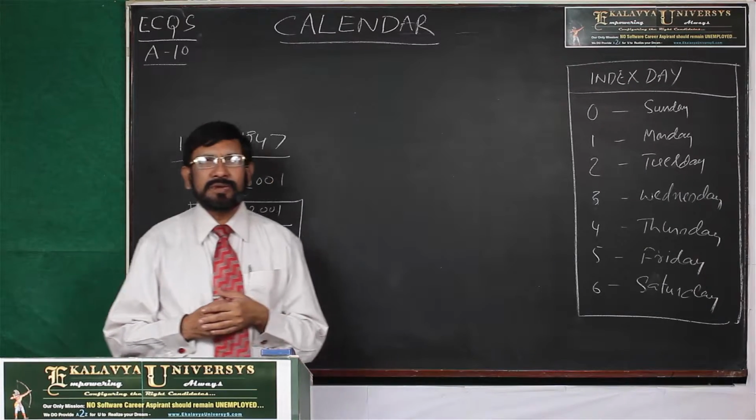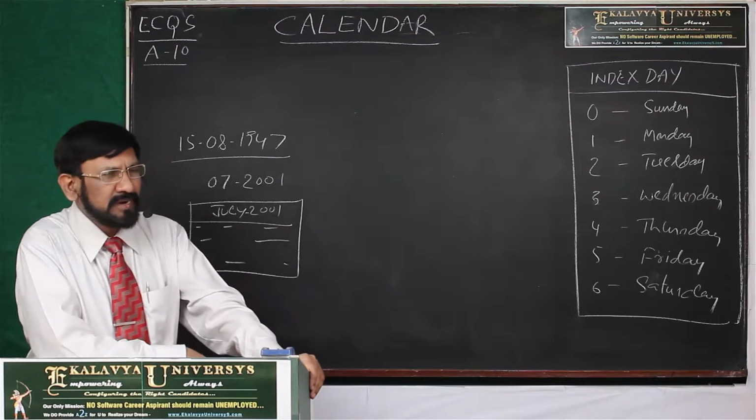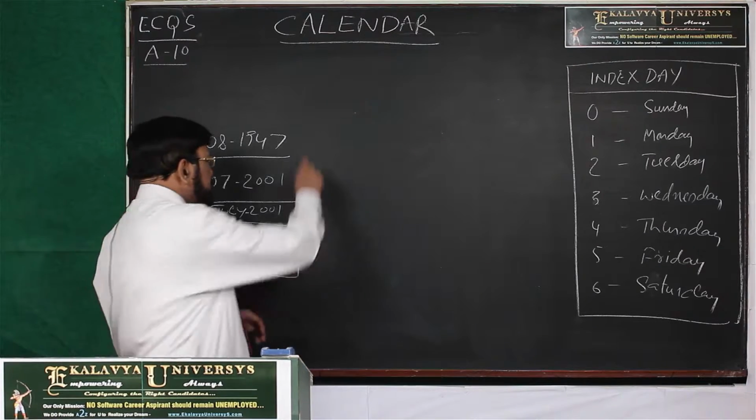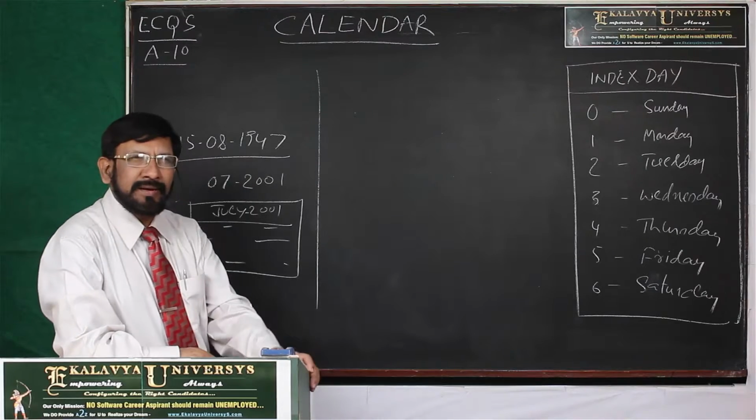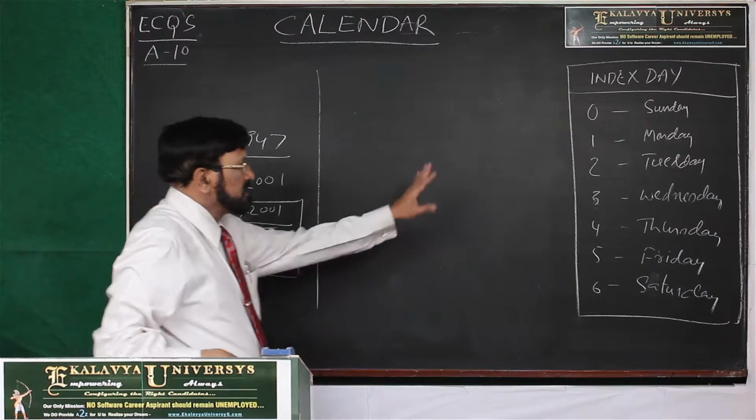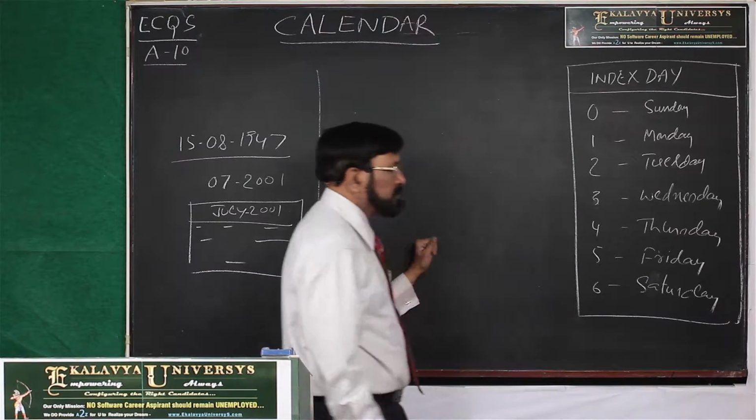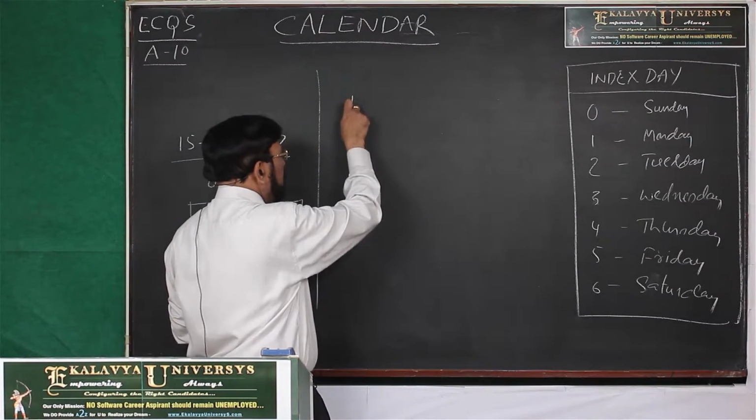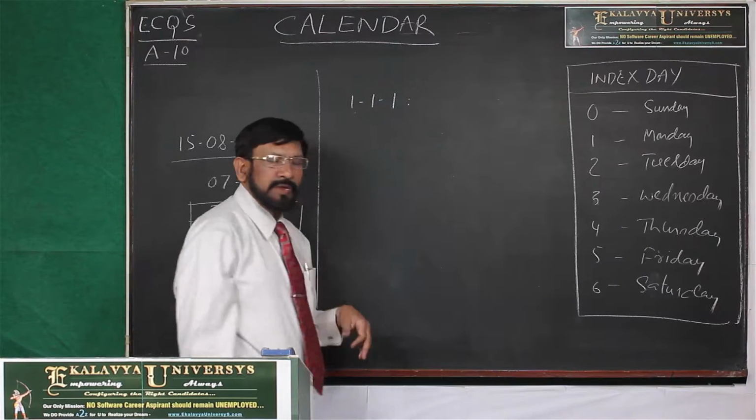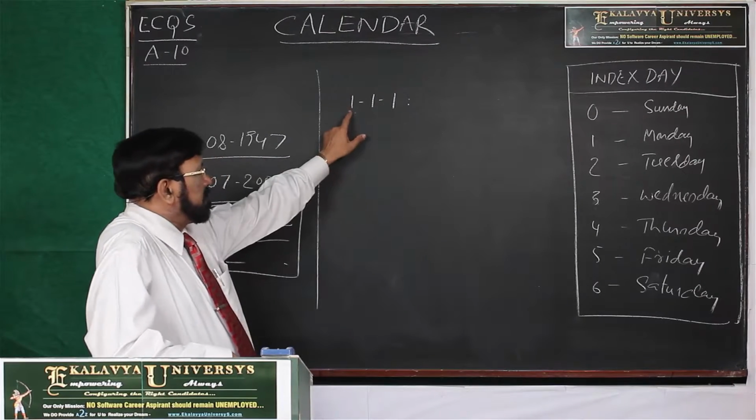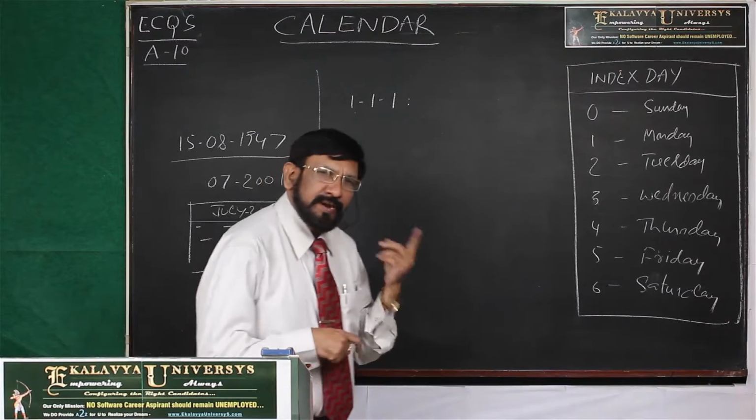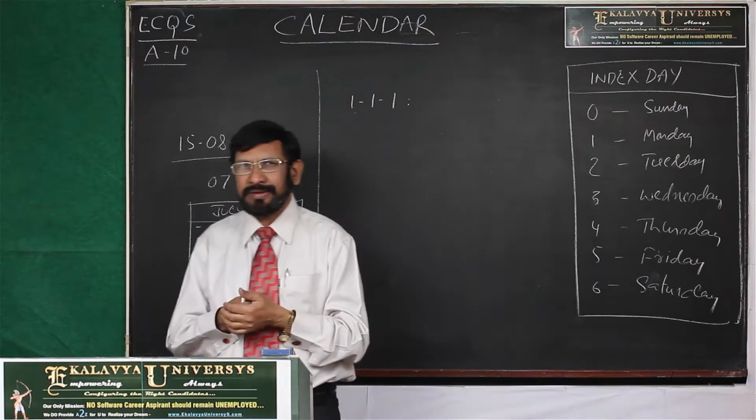For this purpose, before explaining the actual logic, I want to give you a simple tip. If you understand this tip thoroughly, it enlightens you a lot regarding this logic. Now, this is the index day. Before explaining this, I have to tell you one piece of information. This is 1-1-1. What do you mean by 1-1-1? Date 1, month 1, year 1. This is the day 1 of our English calendar.